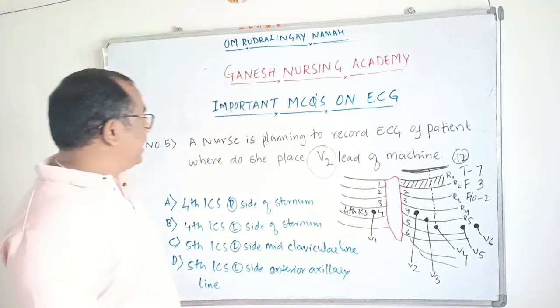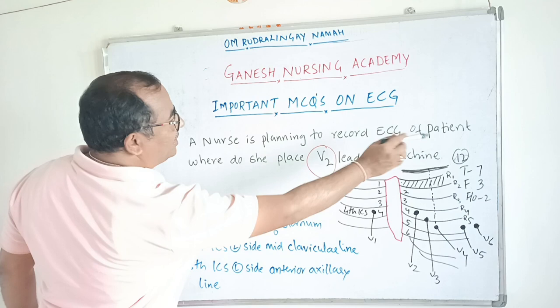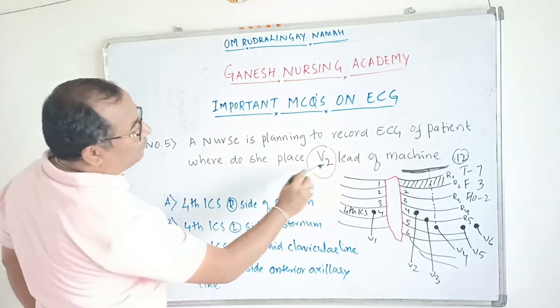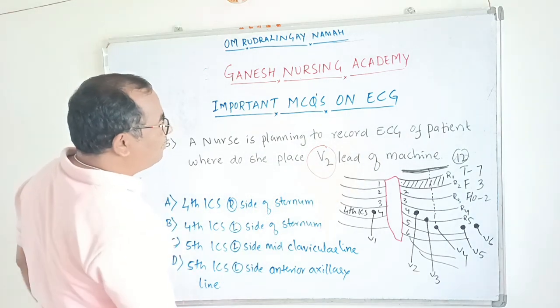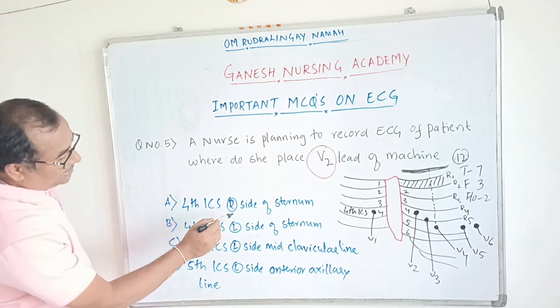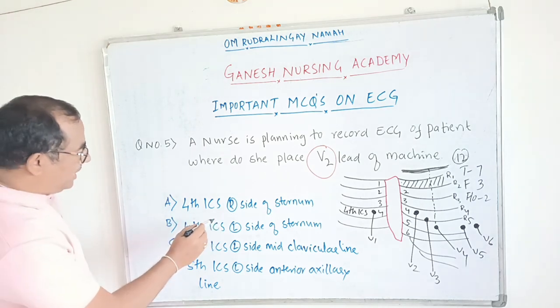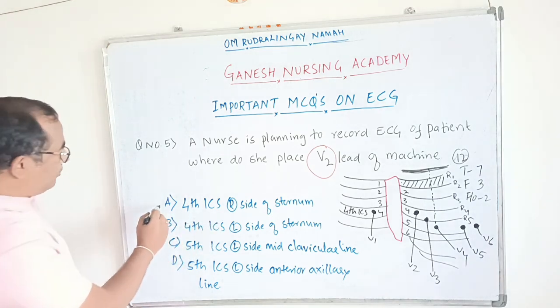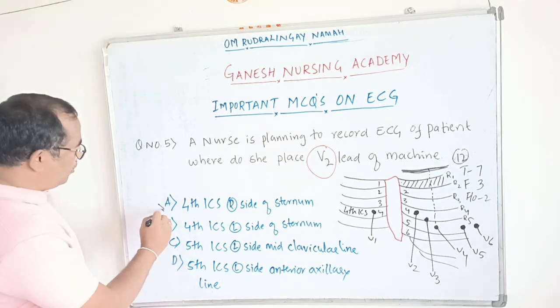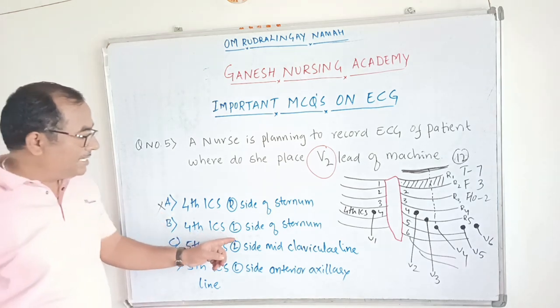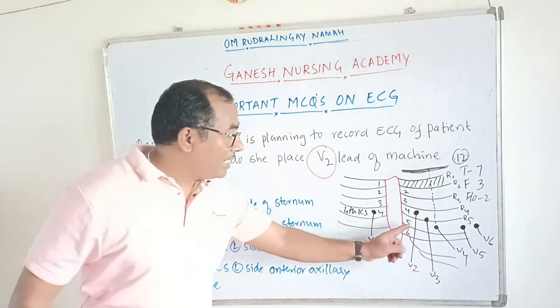So as a nurse is planning to record the ECG of a patient, where should she place the V2 lead? Is it the fifth intercostal space, right side of the sternum? Here we are going to place V1. It's a wrong option. Fourth intercostal space, left side of the sternum. Yes, this is the right answer.